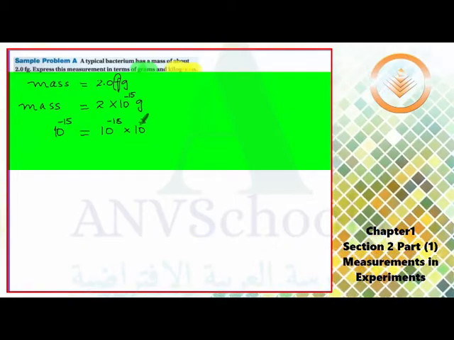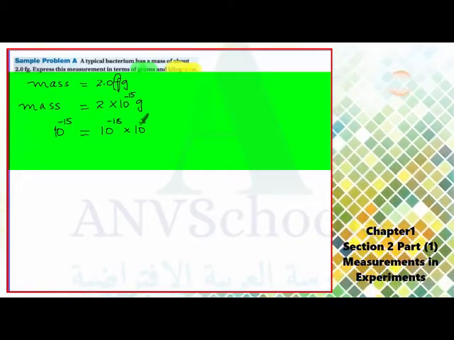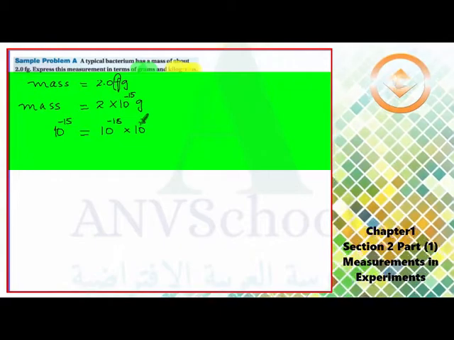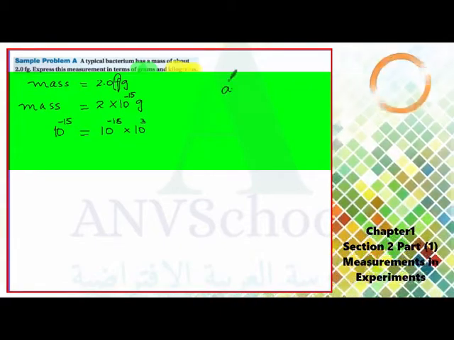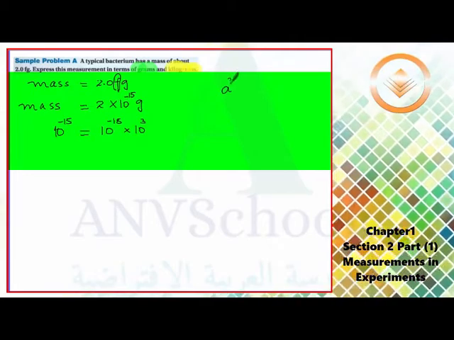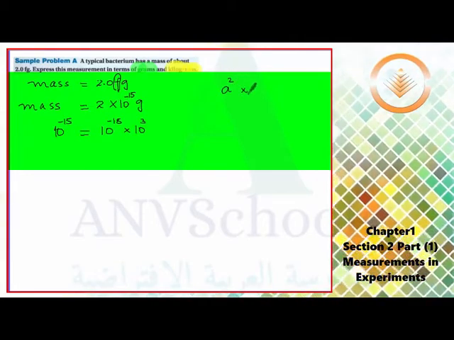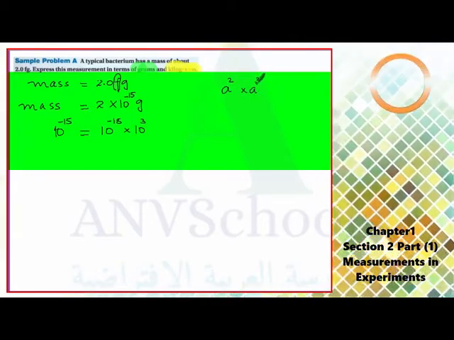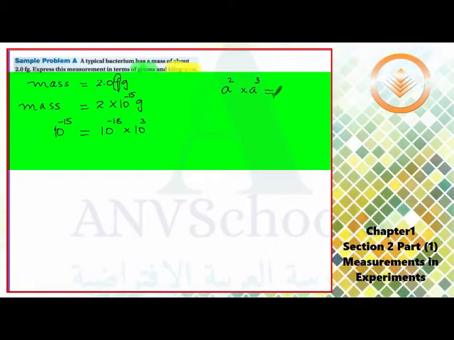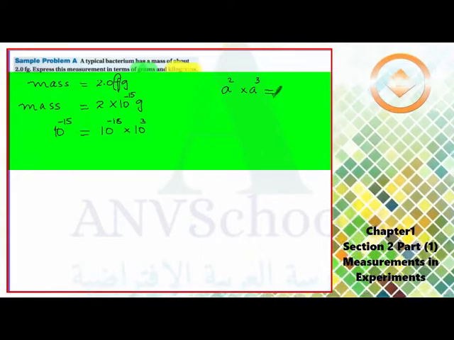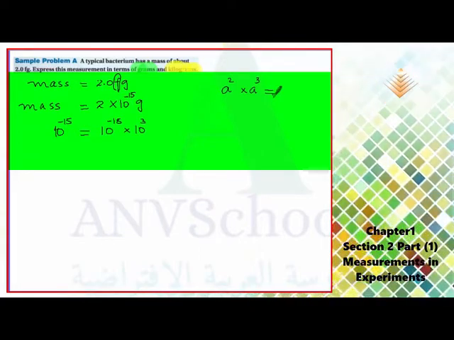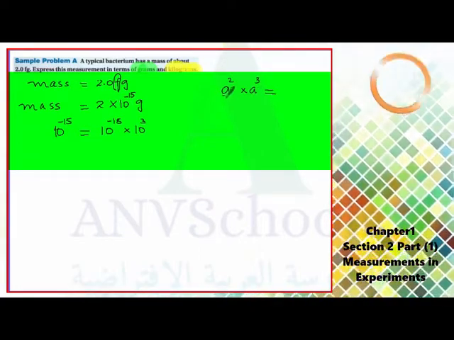We get this from the rule of exponents. If we have a to the power of 2 multiplied by a to the power of 3, when you are asked to multiply these exponents, you have to make sure that they have the same base. Do they have the same base? Yes.